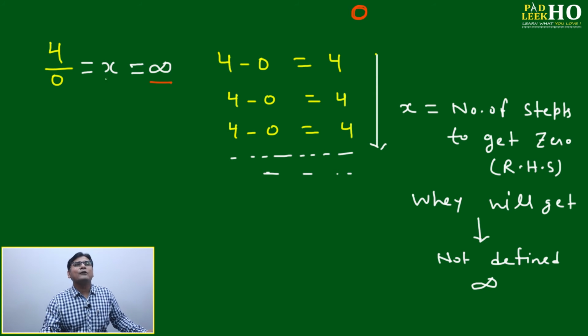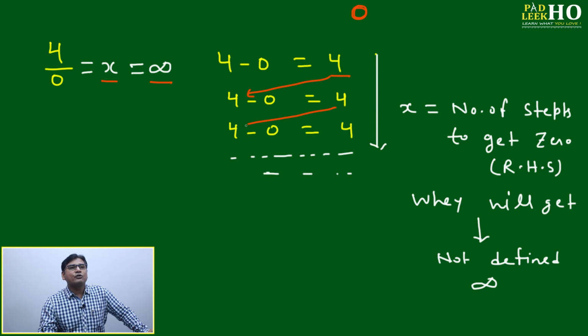We'll put here the value 4 by 0. Just suppose you are getting the x. Means 4 by 0, if you are getting the x, means doing the mathematical operation of subtraction: 4 minus 0. After 4 minus 0 you are getting 4. This 4 will come here again. Again 4 minus 0 you are getting 4. This 4 will come here.